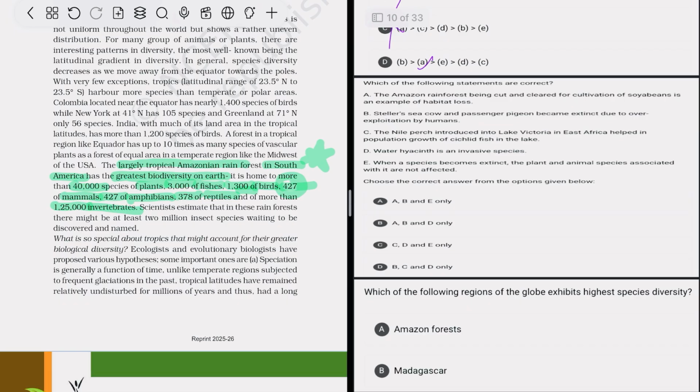Okay, after that, which of the following statements are correct? So the Amazon rainforest being cut and cleared for cultivation of soybean is an example of habitat loss. So yes.